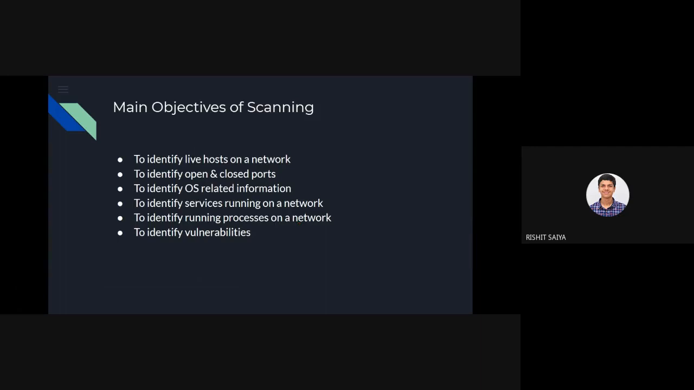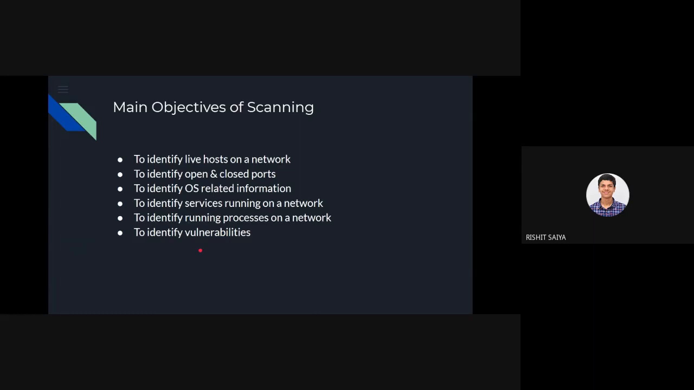Let's say we have 5 processes and we know that one of them is exploitable. So using that vulnerability, we can access the other 4 services as well. Okay, and that also helps to identify vulnerabilities as well.